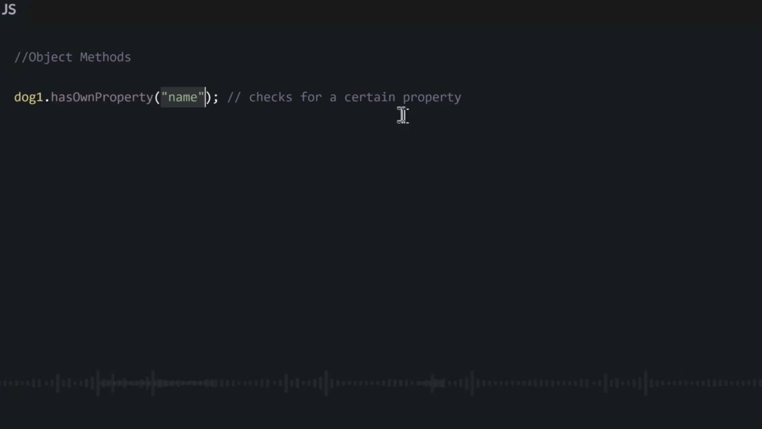So for instance, if you write our dog1.hasOwnProperty and then check for name, this one will return true because yes, our dog has a name property. If we do age, it will return true.